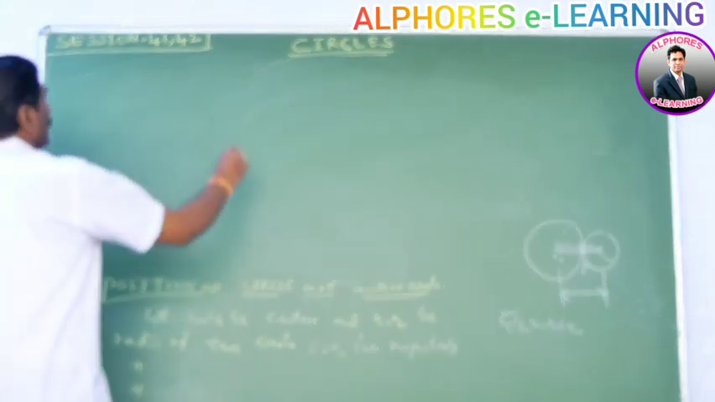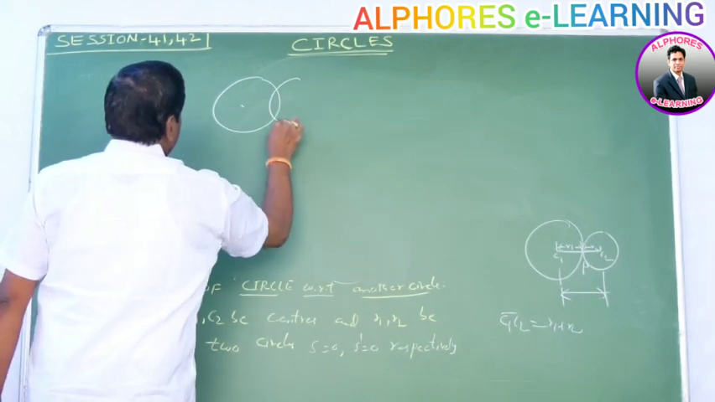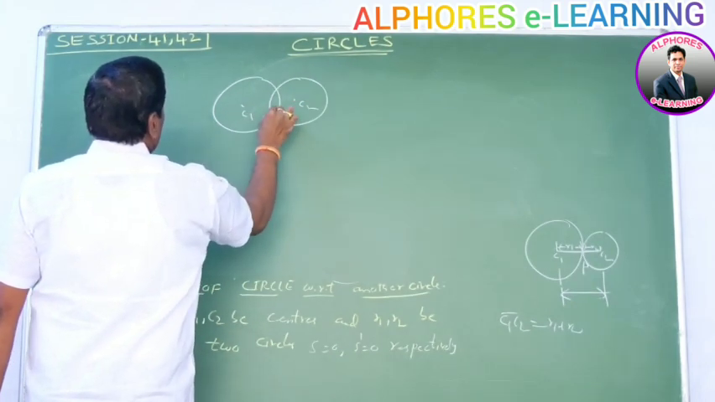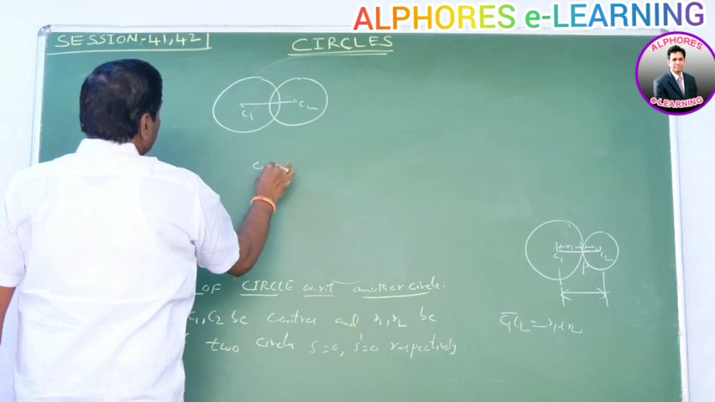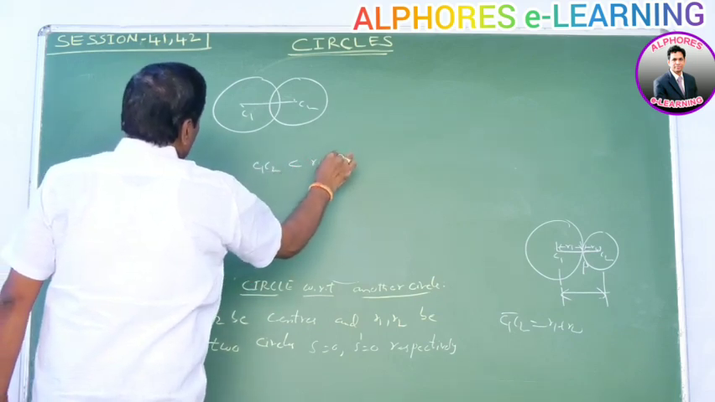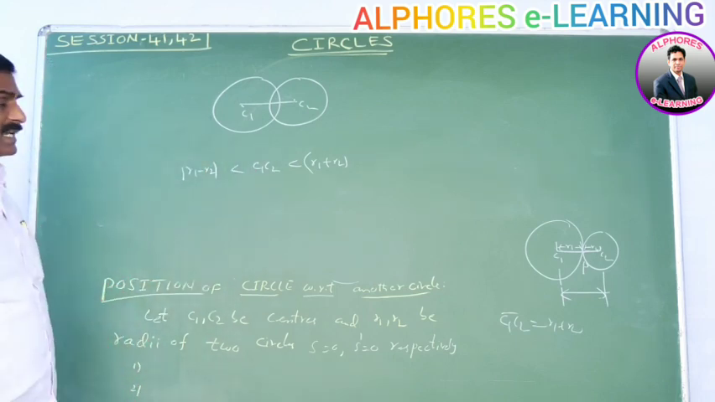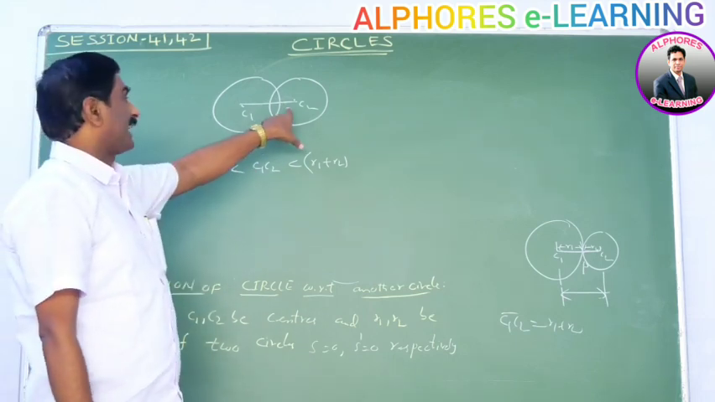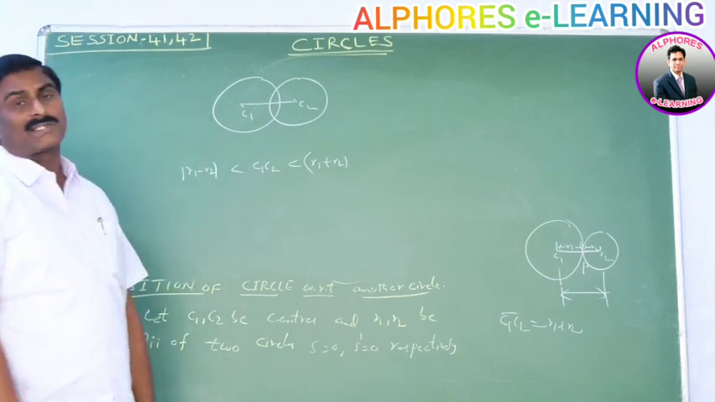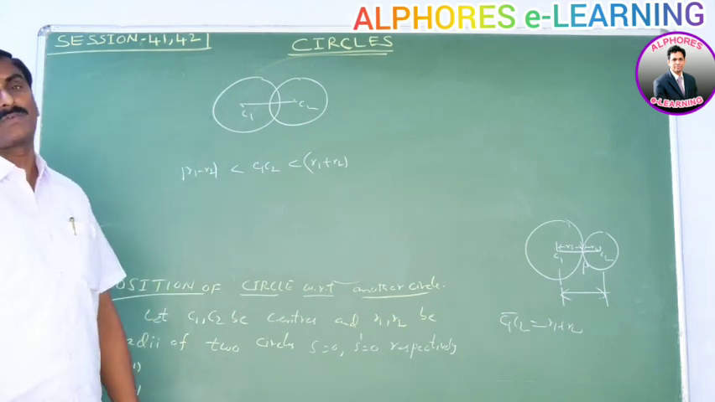Next. Suppose the circles are in this way. This is the center C1, this is the center C2. If C1C2 is less than R1 plus R2, and at the same time mod of R1 minus R2 is less than C1C2, then the two circles intersect at two different points.